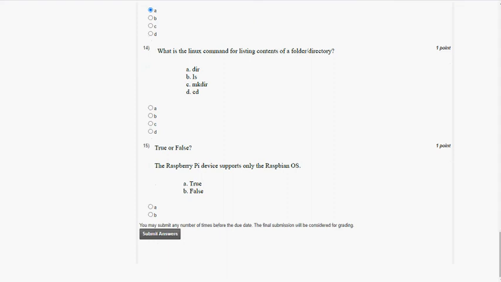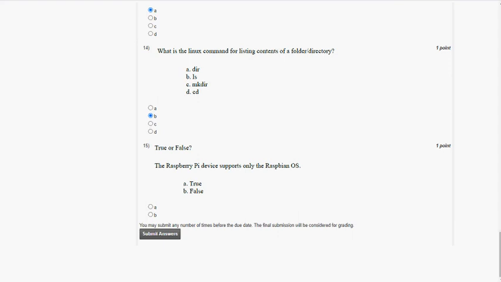Coming to the last but one question, that is the 14th question, what is the Linux command for listing contents of a file? This word simply gives you the answer, listing, that is ls. So mark option B as the correct answer for the 14th question.